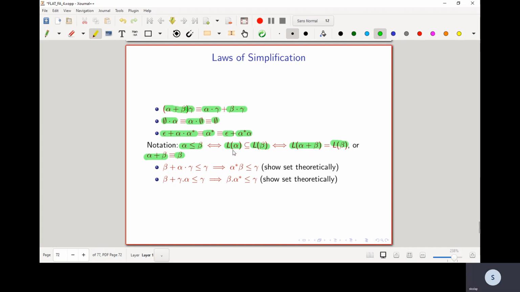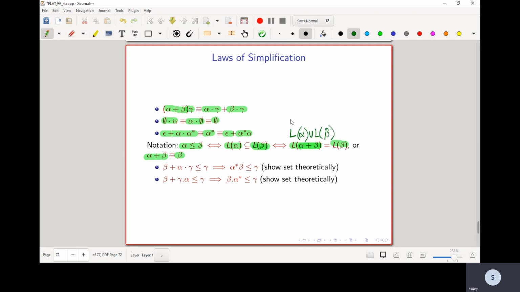If the language matching alpha is a subset of the language matching beta, then recall the definition: the language matching alpha plus beta is just going to be the language matching alpha union the language matching beta.